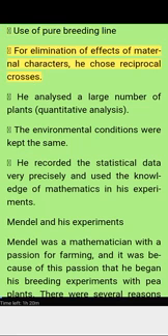For elimination of effects of maternal characters, he chose reciprocal crosses. He analyzed a large number of plants, quantitative analysis. The environmental conditions were kept the same. He recorded the statistical data very precisely and used the knowledge of mathematics in his experiments.